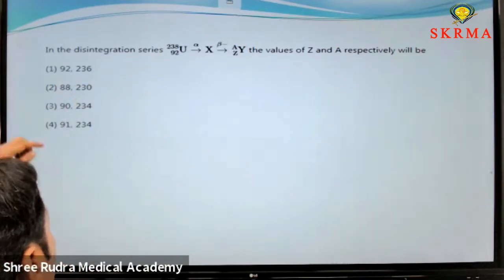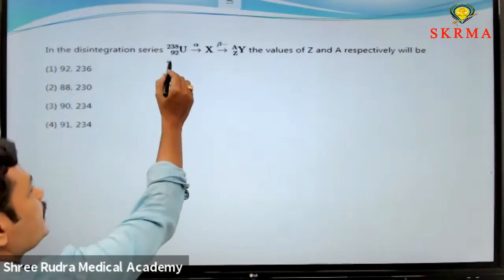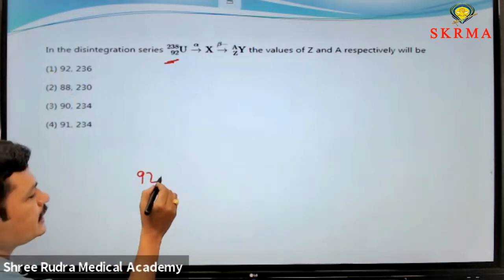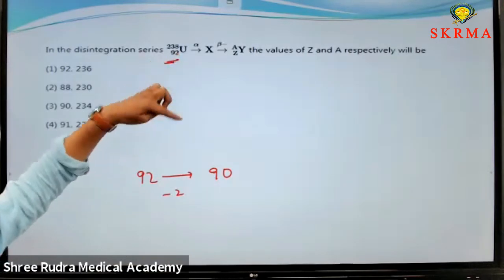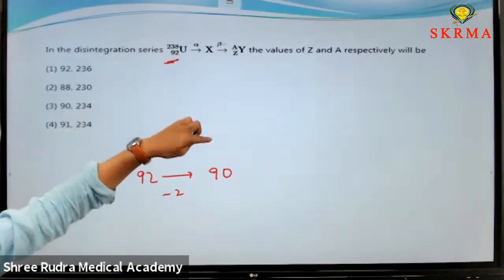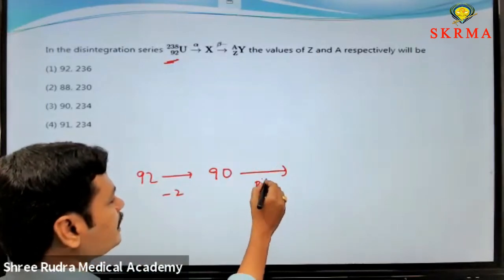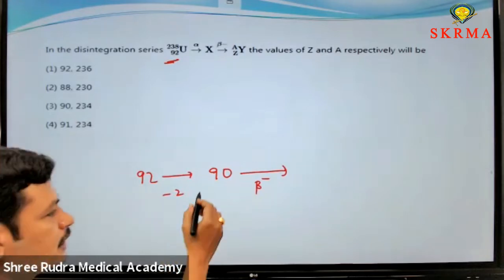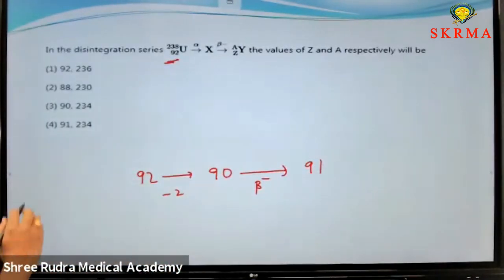Just a simple trick. If you observe, here the Z values are all different. If you move it here, 92, if it decays by an alpha particle, the new element's Z is decreased by 2. It undergoes alpha decay, Z decreased by 2. 92 becomes 90. Later on, beta minus decay takes place, nothing but electron emission, and Z increases by 1. The 90 becomes 91. The 91, the option is only 4. The correct option is 4.